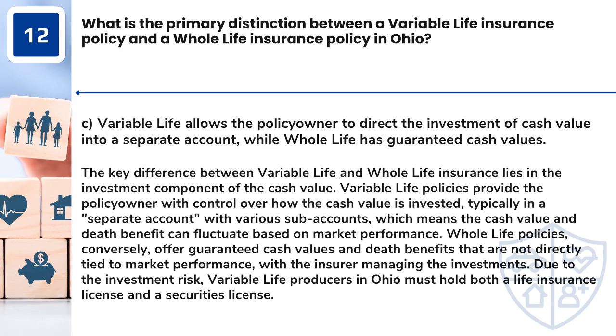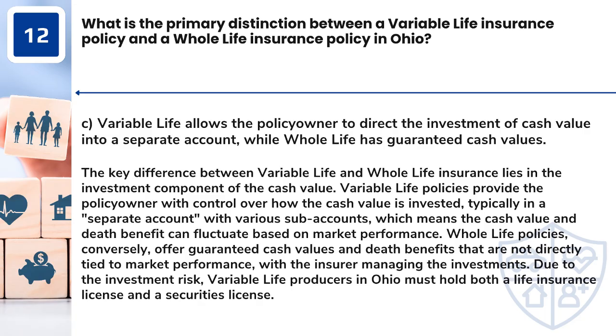Answer: C. Variable life allows the policy owner to direct the investment of cash value into a separate account, while whole life has guaranteed cash values. The key difference between variable life and whole life insurance lies in the investment component of the cash value. Variable life policies provide the policy owner with control over how the cash value is invested, typically in a separate account with various subaccounts, which means the cash value and death benefit can fluctuate based on market performance.